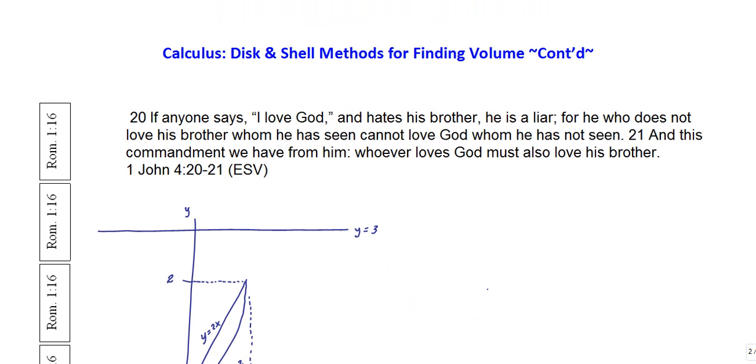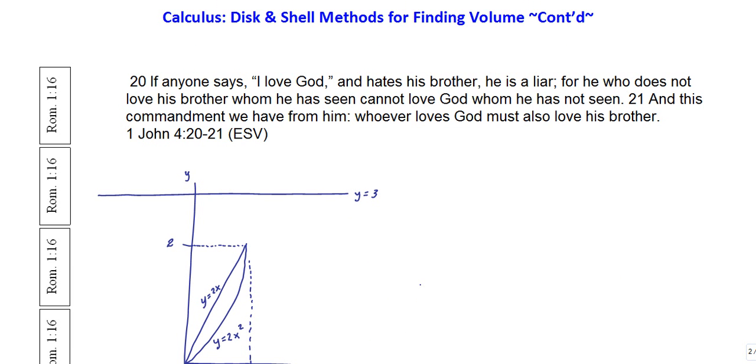Speaking of seeing, let's check out something from Scripture. I'm reading from the first epistle of John, chapter 4, verses 20 through 21, reading from the English Standard Version. It says, "If anyone says, 'I love God,' and hates his brother, he is a liar. For he who does not love his brother whom he has seen cannot love God whom he has not seen. And this commandment we have from him. Whoever loves God must also love his brother."